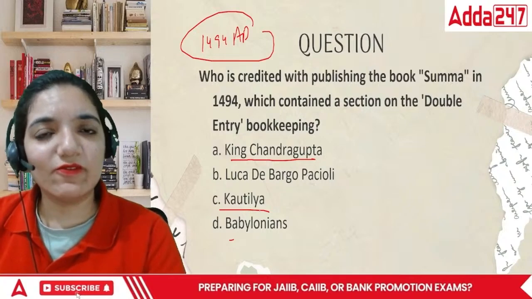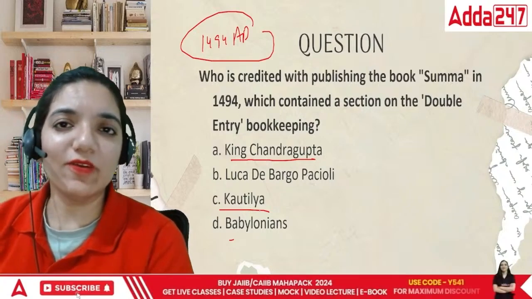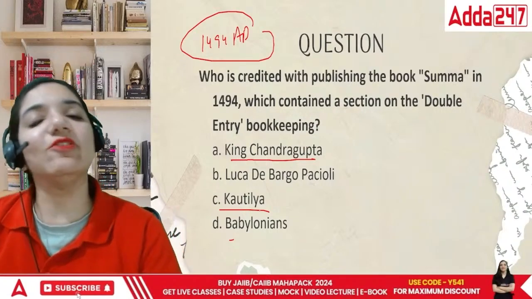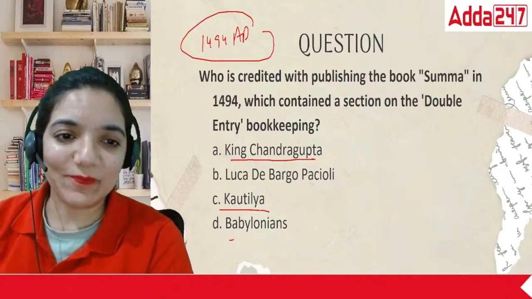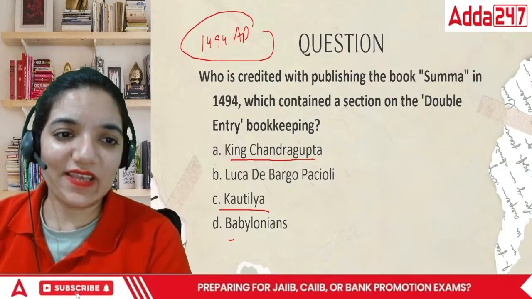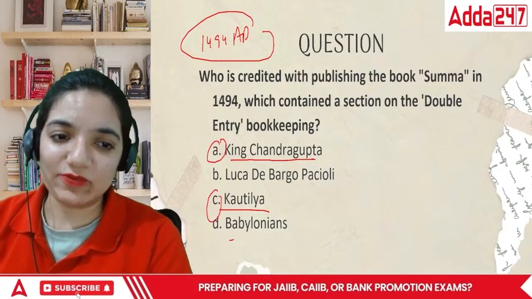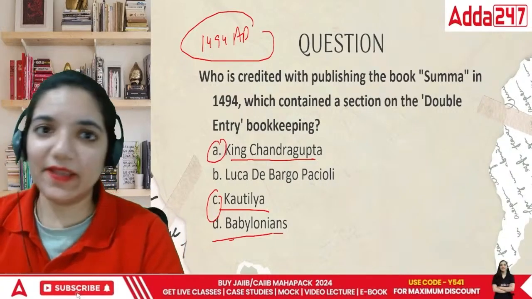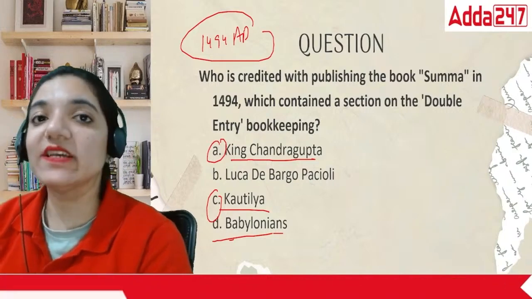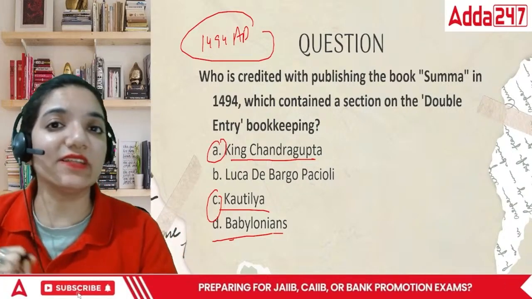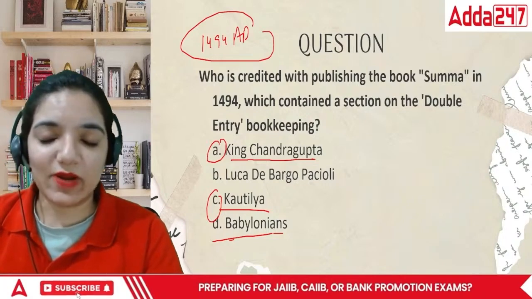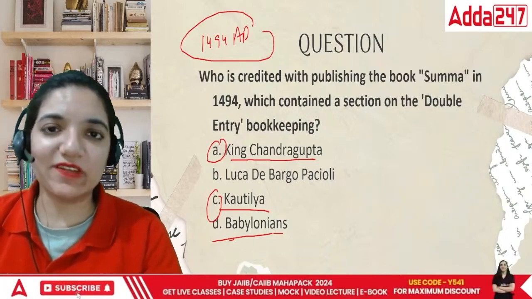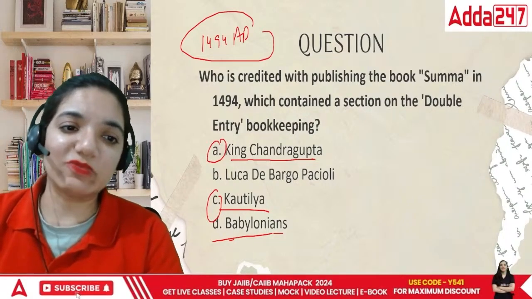So basically, in 1494 AD, what they found was something Indians knew about more than 2500 years ago. So with the hint, A and C are out, right? Babylonians were also very much into this. Egyptians, Babylonians also had some roots of accountancy in their architectural designs and in proofs that we got from historical areas. So this was also there.